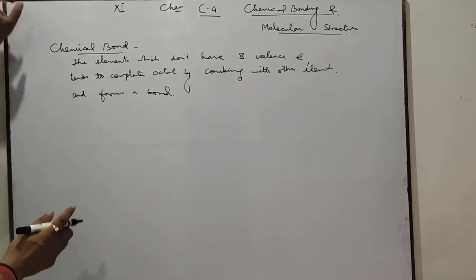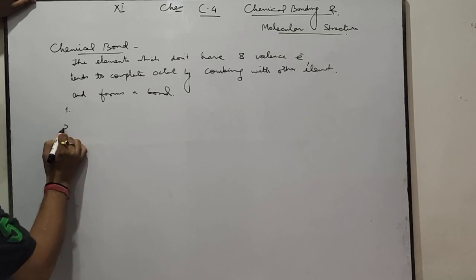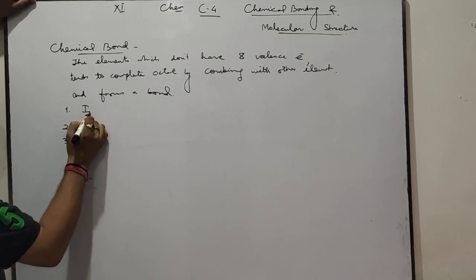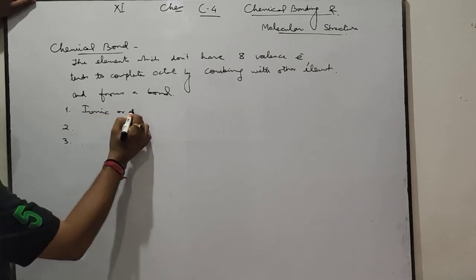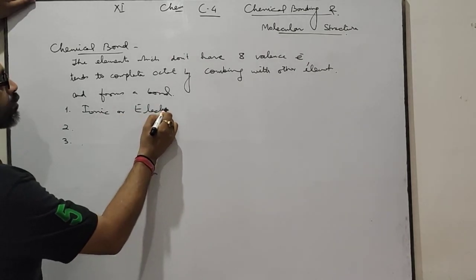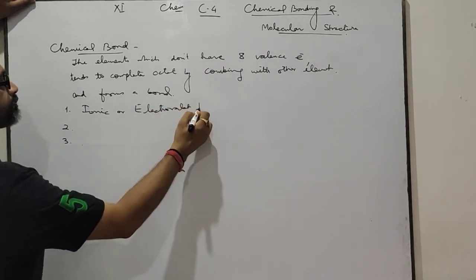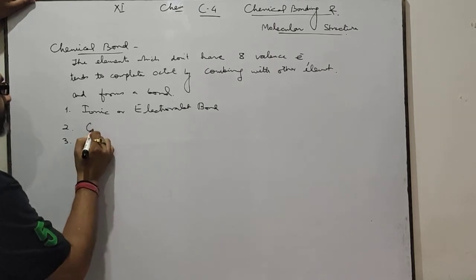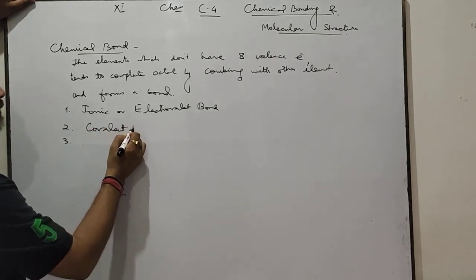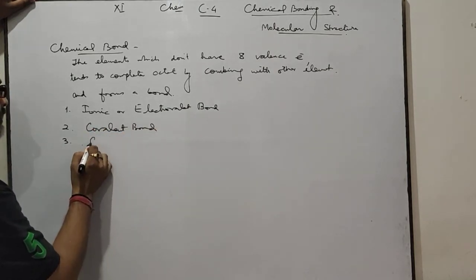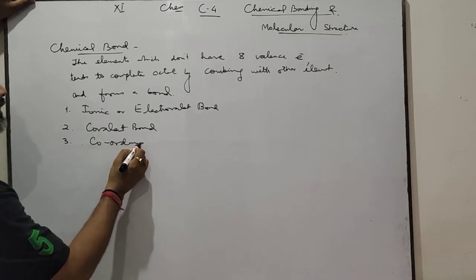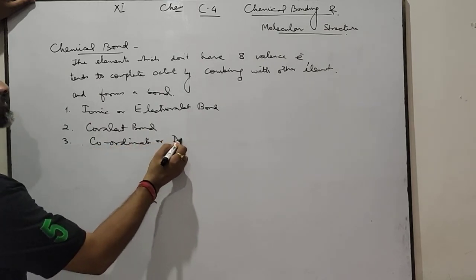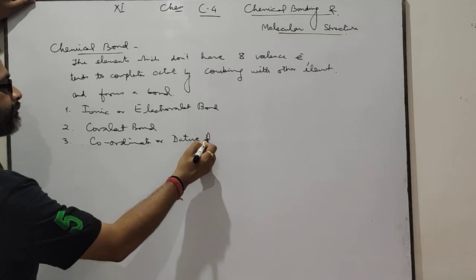The bonds are mostly of 3 types. The first one is ionic, or you can say electrovalent bond. The second one is covalent bond, and the third one is coordinate, or you can say dative bond.